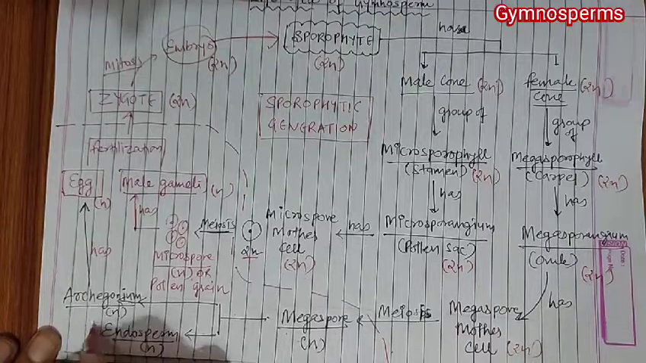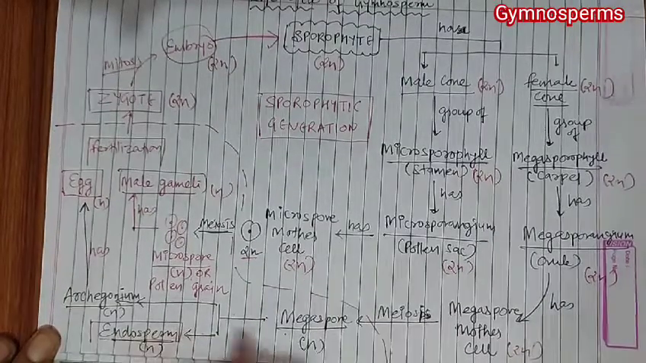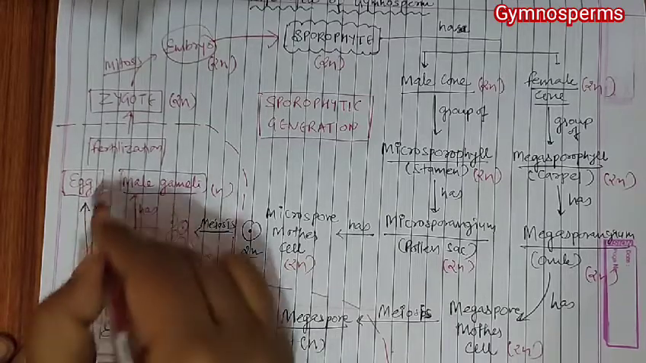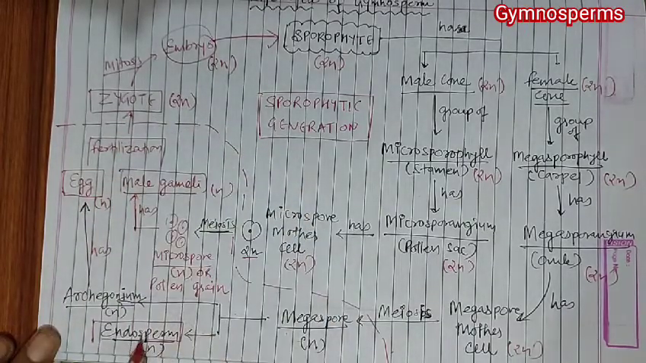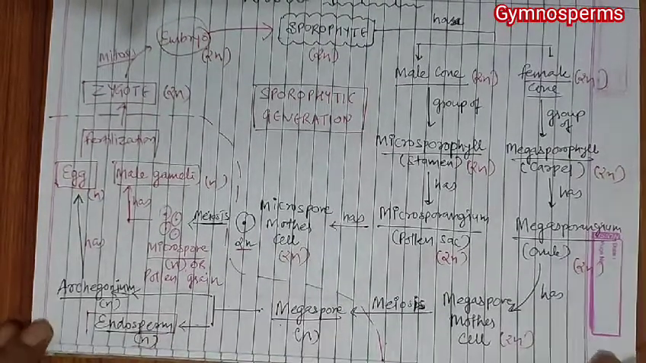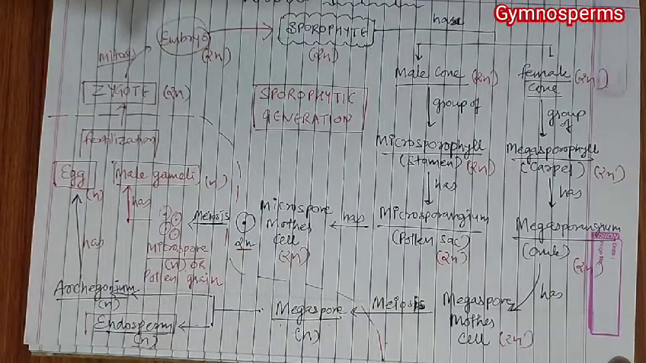Now one of the important points that you need to mark is that endosperm is formed by mitosis of megaspore and it is formed before fertilization. Fertilization is going to occur after this. Because it is formed before fertilization, it is haploid. So I hope you understood the life cycle, how this is carried out in case of the gymnosperm.